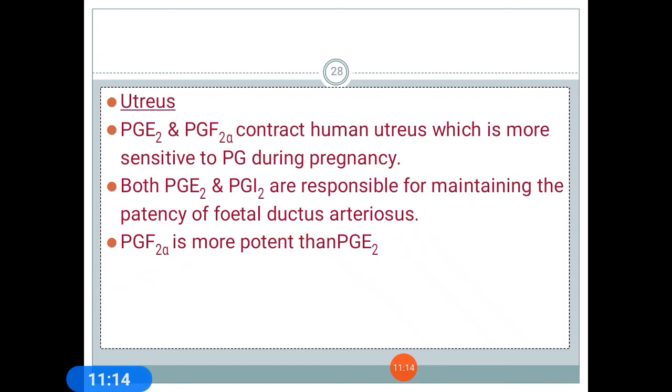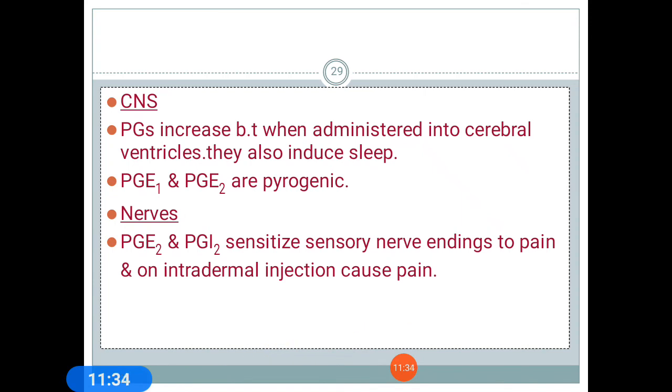Next is action on the uterus. PGE2 and F2 alpha contract the human uterus, which is more sensitive to prostaglandins during pregnancy. Both prostaglandin E2 and I2 are responsible for maintaining the patency of the fetal ductus arteriosus. PGF2 alpha is more potent than PGE2.